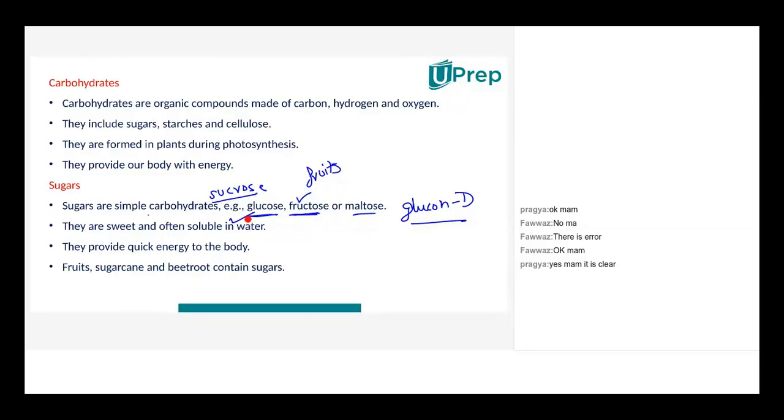This is the simplest form, right? And maltose is something which you get in certain higher grades of fruits or vegetables, or maybe certain kinds of bread or certain kinds of cereals. So carbohydrate is found in different forms in different food, but the simplest form is glucose, which our body understands, which our cells understand, because ultimately, the bread that you eat is made out of starch. It breaks up into starch, right?